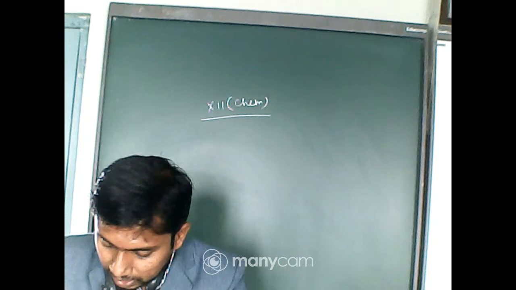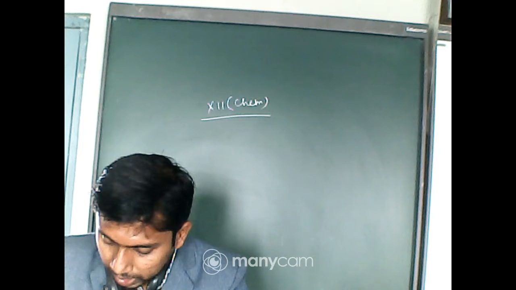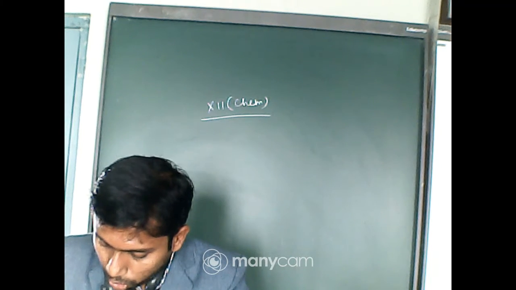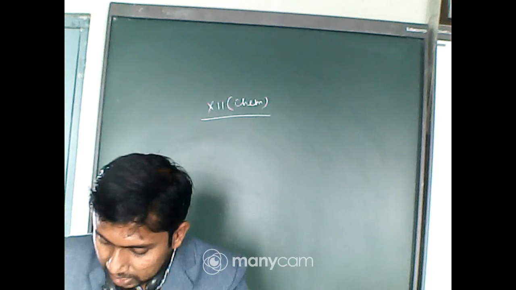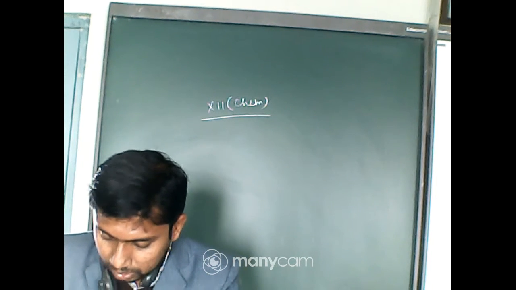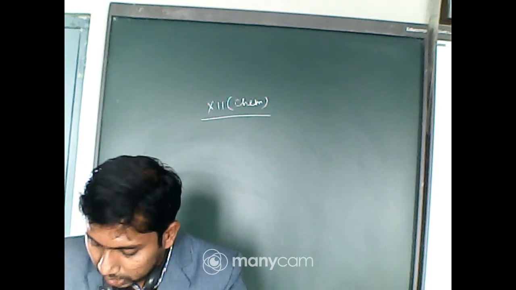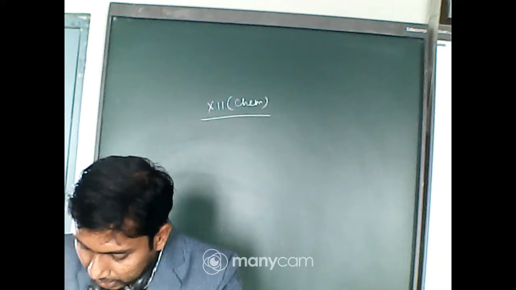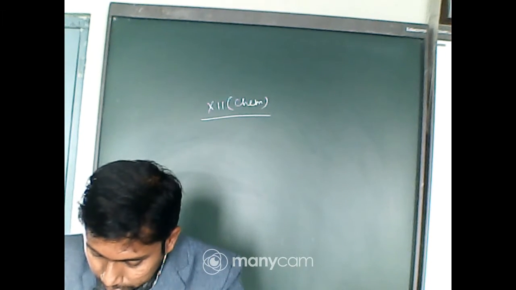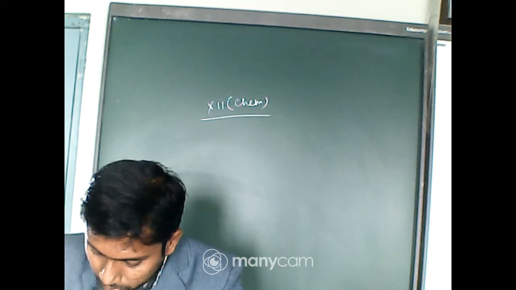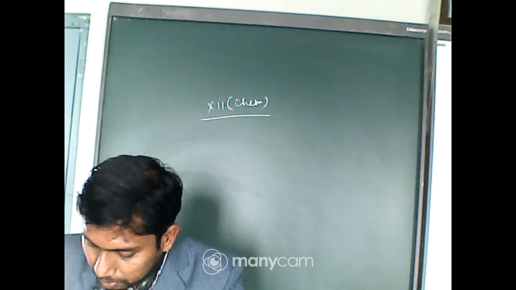Is the reason correct, that besides the body center there is one octahedral void present at the center of each of the 6 faces, shared between 2 adjacent unit cells?